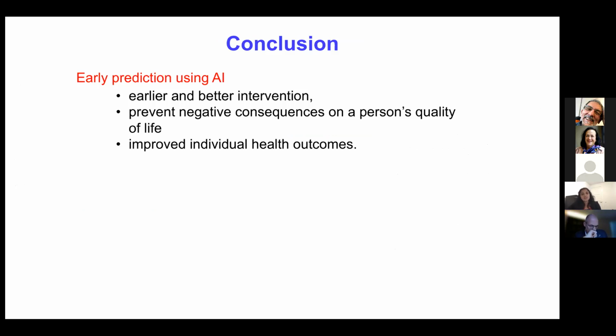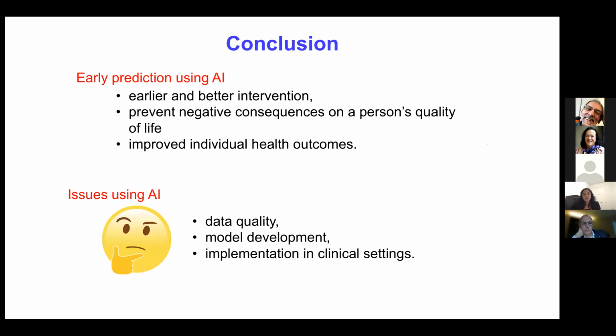artificial intelligence and machine learning can be implemented to solve clinical applications, and it provides earlier and better intervention. It prevents negative consequences on a person's quality of life and improves individual health outcomes. However, there are some issues with artificial intelligence. The first one is data quality. If there is good quality data, then you get good results. And you need resources for model development, and implementation of these methodologies in clinical settings is challenging.